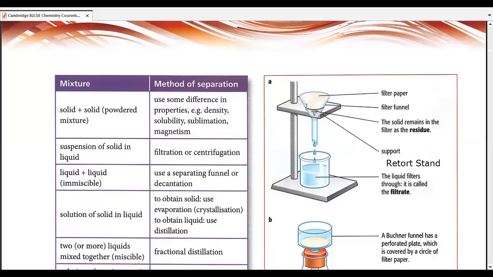Now, the water or the liquid moves through the system drop by drop and is collected at the bottom in a beaker, and this liquid, which filters through, is something that we call the filtrate. Whichever liquid is obtained over here will be known as filtrate. Whichever solid would be obtained over here would be known as residue. So that's how the filtration goes.